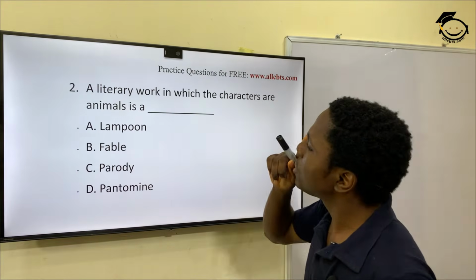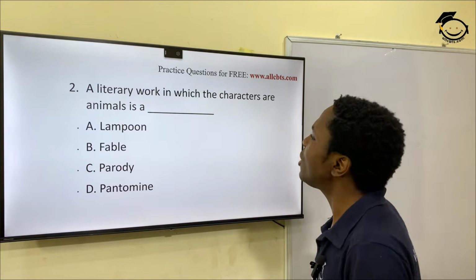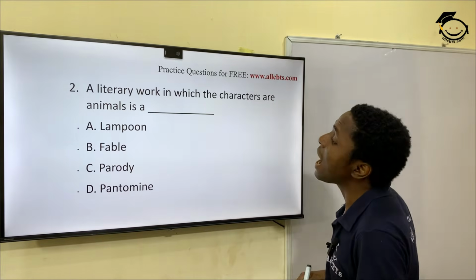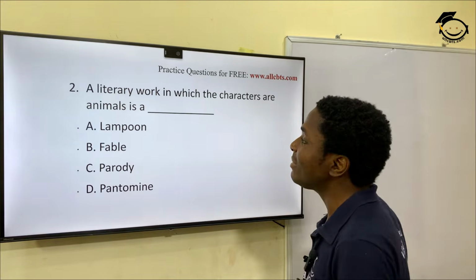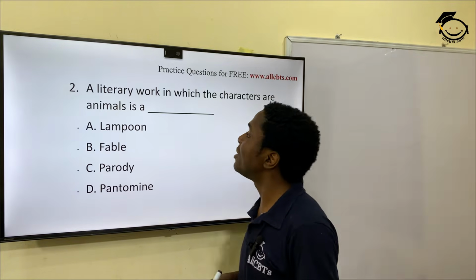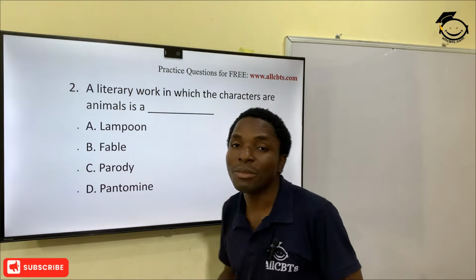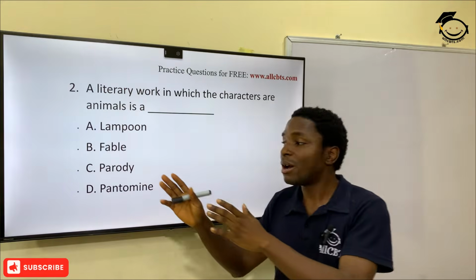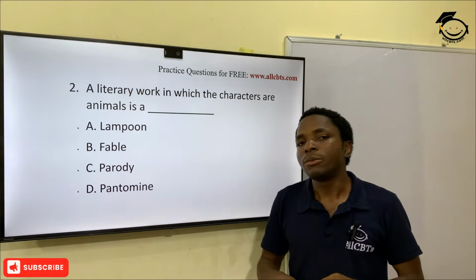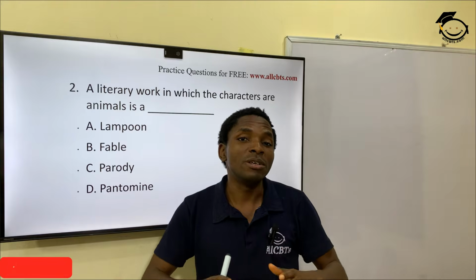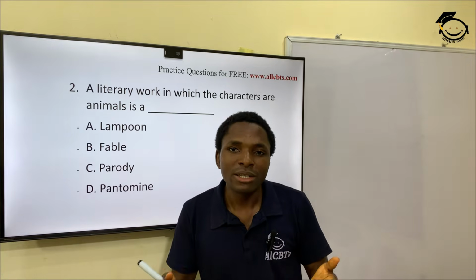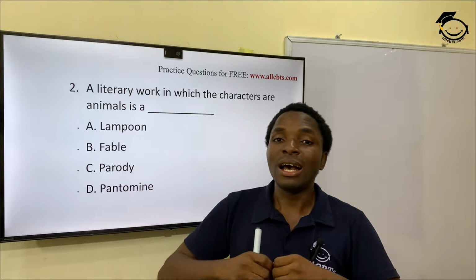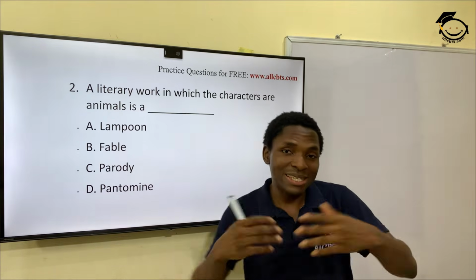And then question 2, a literary work in which the characters are animals is a dash. So this is not a fact. It's a fable. Why is it a fable? Because a fable could be fictitious, right? It's not often the way things are.